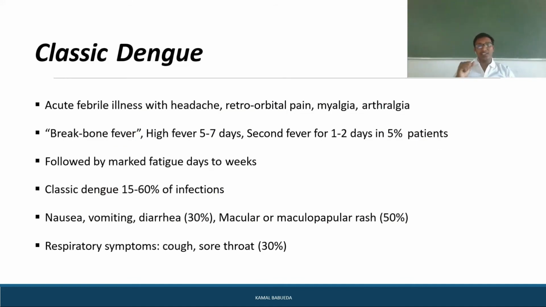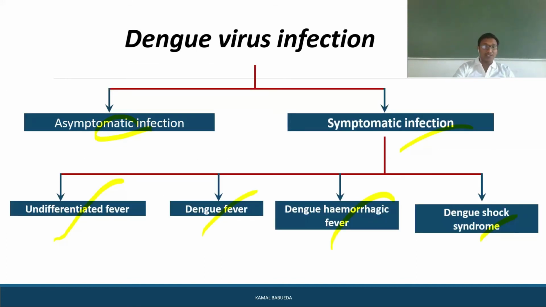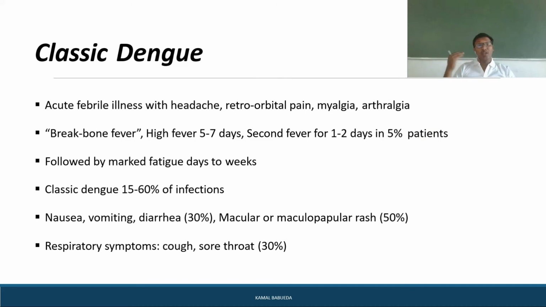Coming to classic dengue fever, it starts with an acute febrile illness, and you will have headache and retroorbital pain. You can observe myalgia and arthralgia. You can have breakbone fever. High fever will be there for 5 to 7 days, and a second fever will be there for 1 to 2 days in 5% of the patients.